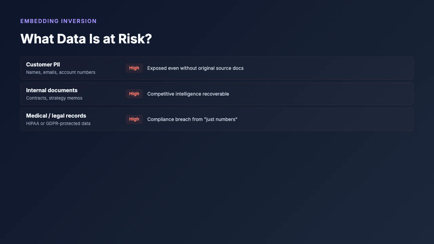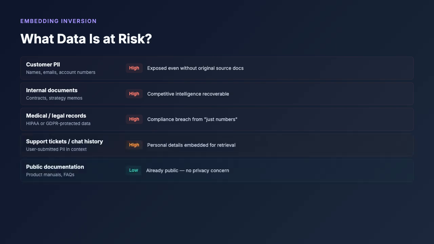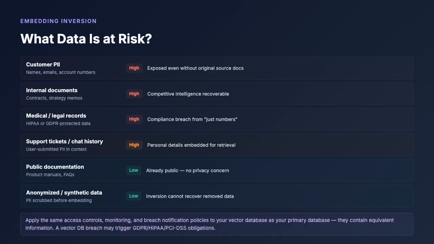Medical and legal records are especially dangerous because a compliance breach can be triggered by a database assumed to contain only numbers. On the low-risk side, public documentation reveals nothing private since it's already public. And anonymized data is safe because PII scrubbed before embedding cannot be recovered. The key takeaway: apply the same access controls, monitoring, and breach notification policies to your vector database that you apply to your primary database. A breach may trigger GDPR, HIPAA, or PCI DSS obligations.